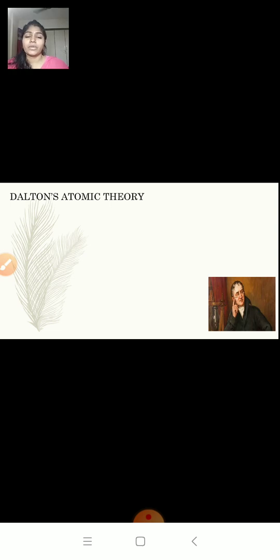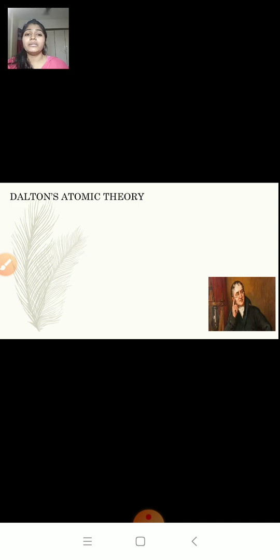Then a British chemist named John Dalton provided his theory about the basic nature of matter. So for his theory, he picked the idea of divisibility of matter. He also took the name atom given by Democritus. And Dalton said that matter is made up of small particles called atom.